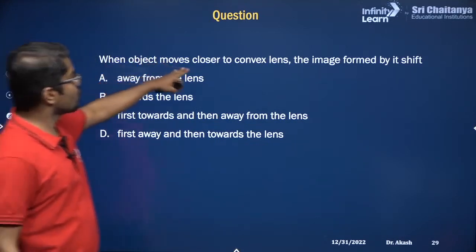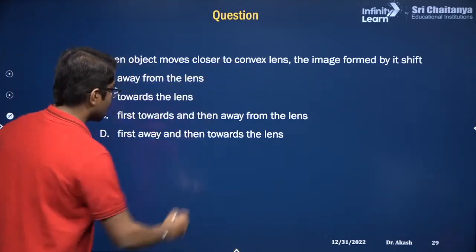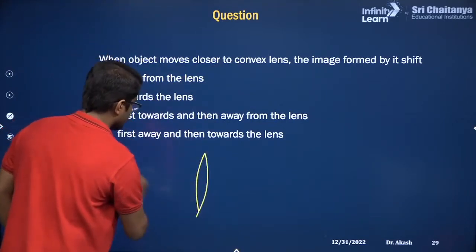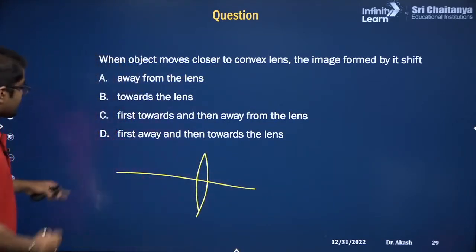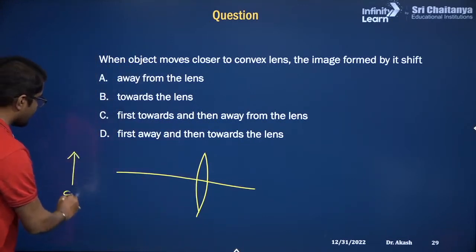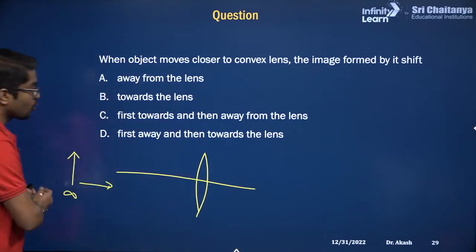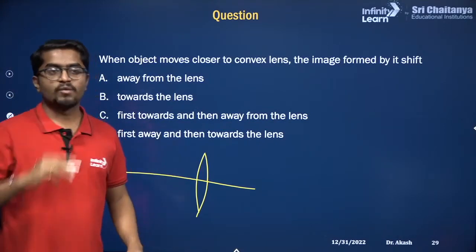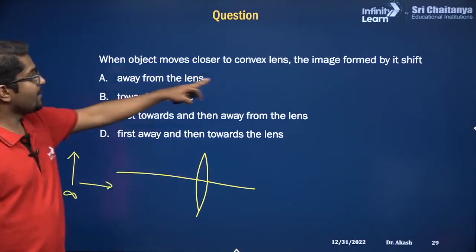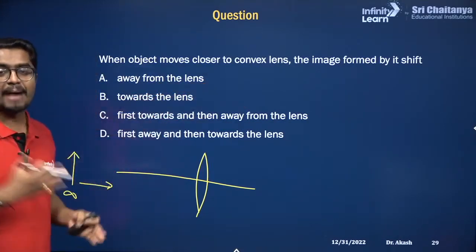When an object moves closer to the convex lens. So do you remember the convex lens? There is a convex lens. Let's suppose the object was at infinity and you are moving it closer to the lens. What will happen to the image formed? So what will happen to the image?